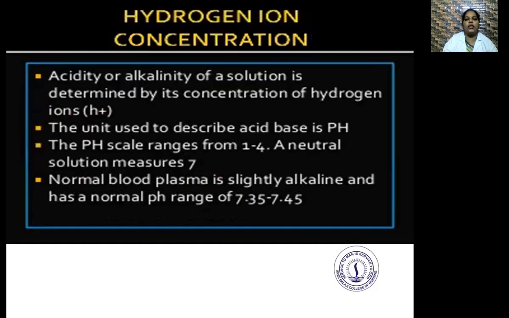Hydrogen ion concentration. The acidity or alkalinity of a solution is determined by its concentration of hydrogen ions. The unit used to describe acid base is pH. The pH scale ranges from 1 to 14. A neutral solution measures 7. The normal blood plasma is slightly alkaline and has a normal pH range of about 7.35 to 7.45.